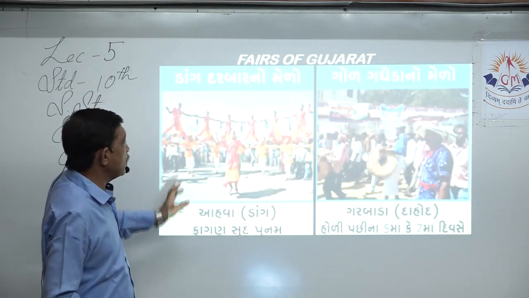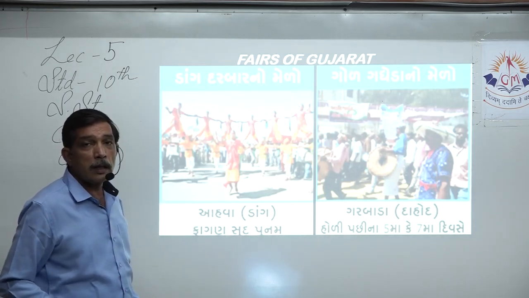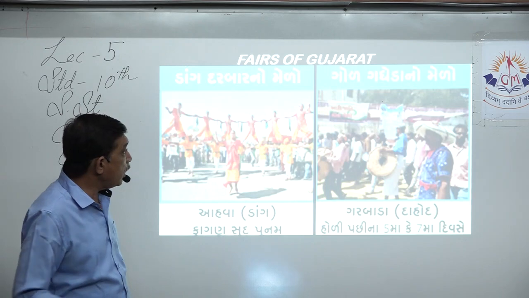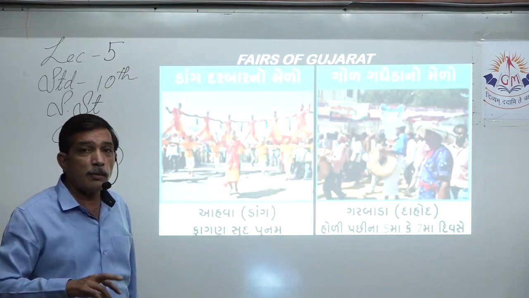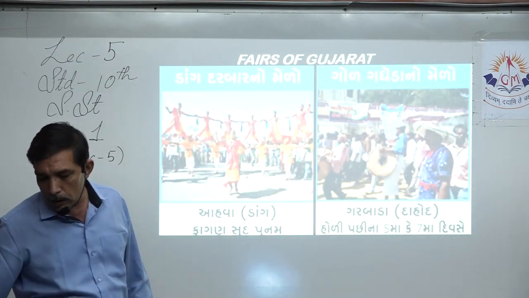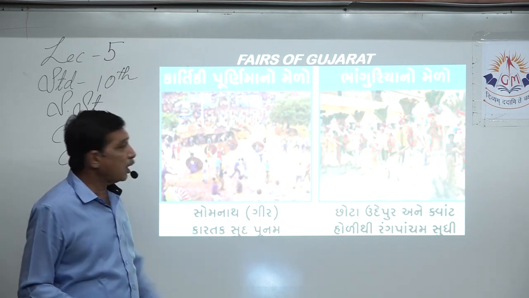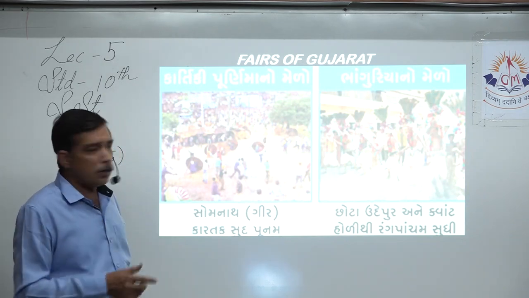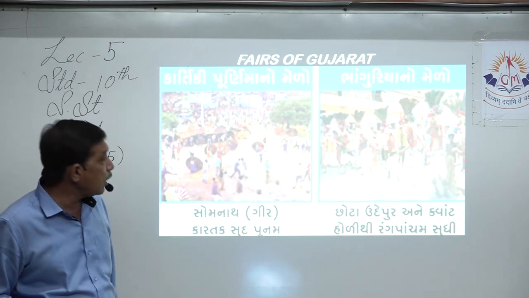Dang Darbar fair, you can see beautiful tribal dance. Yes, people get lots of entertainment over here. Gol Gadera fair, being not only an animal fair, it is also a tribal fair. So lots of tribal people you can see in the pic. Kartik Purnima fair, which is held at Somnath Gir. Banguria fair, again you can see beautiful tribal dresses and people dancing. A tribal dance is being done over here.